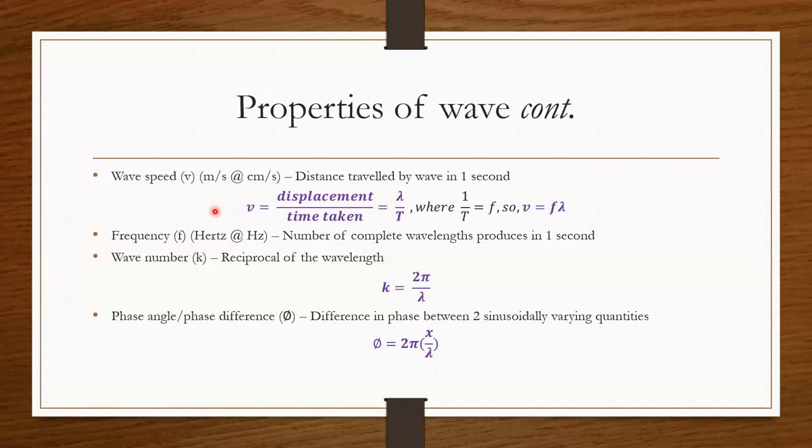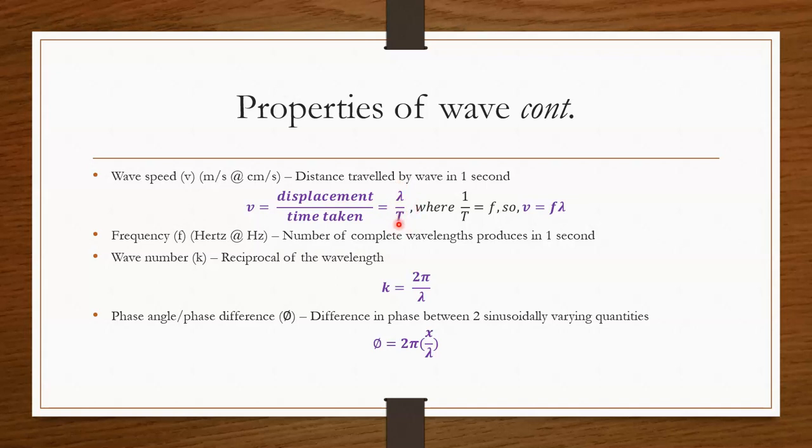Now, the definition is similar to the speed that you already know, which is the division between displacement and time taken. In a wave it is also similar, but the displacement in a wave is equal to the lambda, or the wavelength itself. So the speed is equal to lambda divided by the time taken.